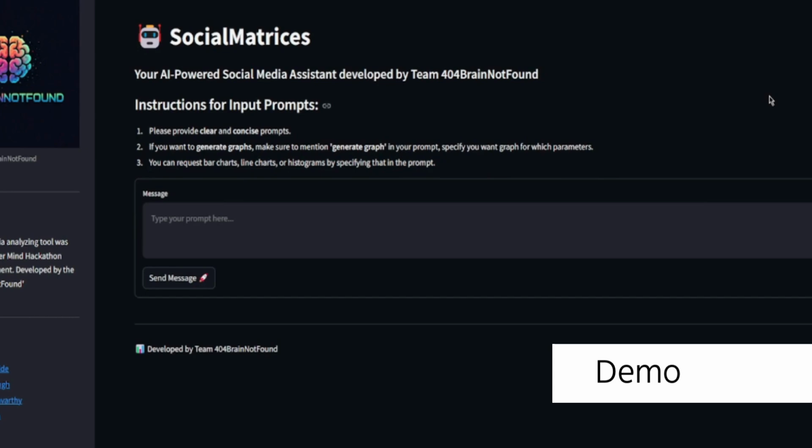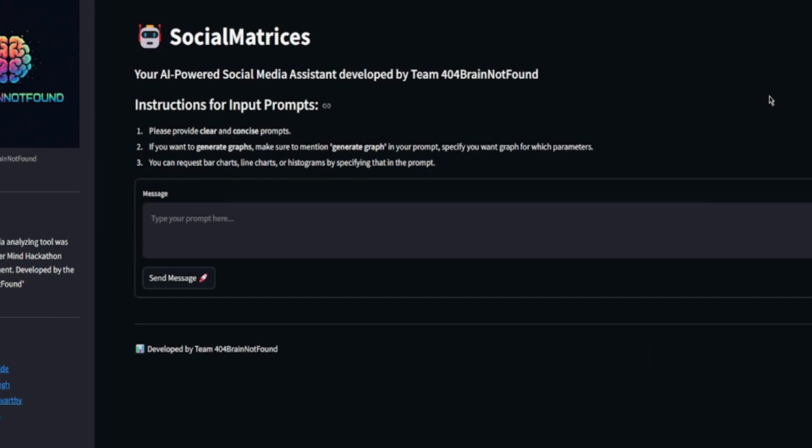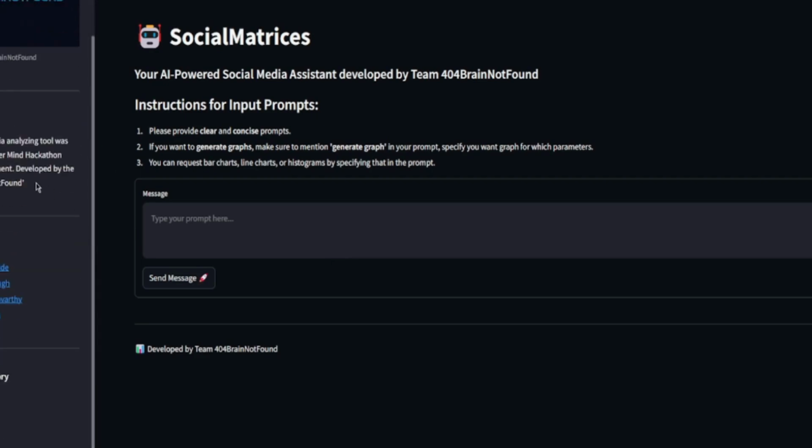Before giving you a demo, the app that we made, Social Matrices, is made on Streamlit. It's a Python package. The reason we used it is that if you have a single Python file, you can just integrate that package into it and develop a front end. It also helps us deploy very fast and in an efficient way. So that is why we have used Streamlit here. As you can see in our app, we have given some information about ourselves, and my fellow team members, of course, without them this was not possible, and the GitHub repo for our app.